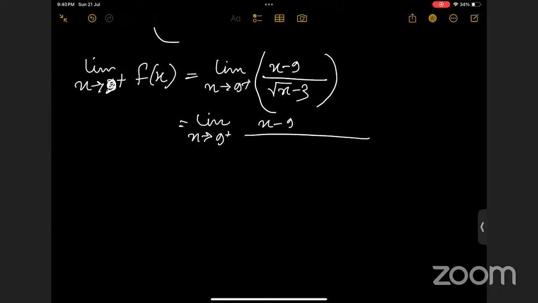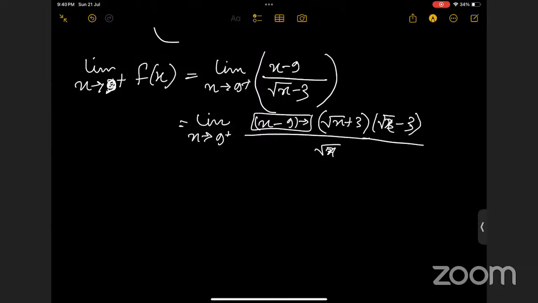Yes, this can be written as root x plus 3 and root x minus 3. Here we have root x minus 3. So clearly x tending to 9, x is not exactly equal to 9, so this is not equal to 0, right?